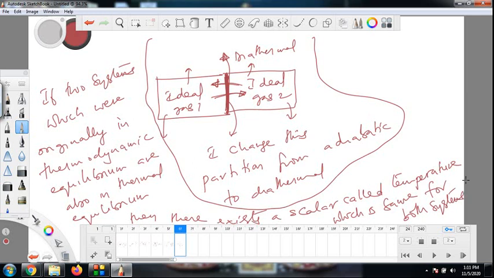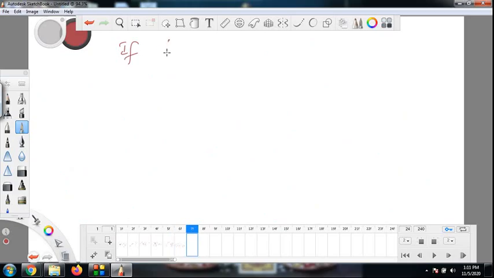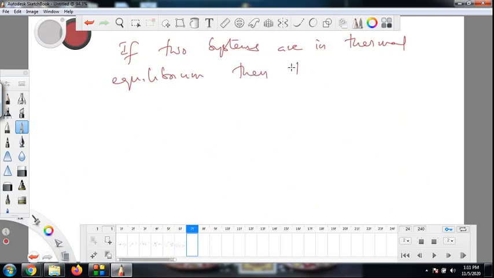So I can say now, if two systems are in thermal equilibrium, then their temperatures are the same. Even the reverse statement is correct. If their temperatures are the same, they are in thermal equilibrium. So let's write this. If two systems are in thermal equilibrium, then their temperatures are the same.